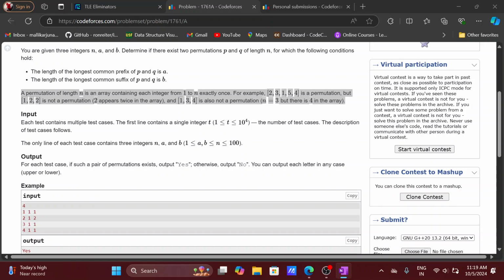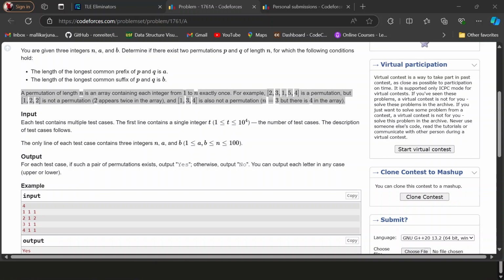If A is equal to n and B is equal to n, then we have to print S. Otherwise, we have to print no. That's what we follow, right?